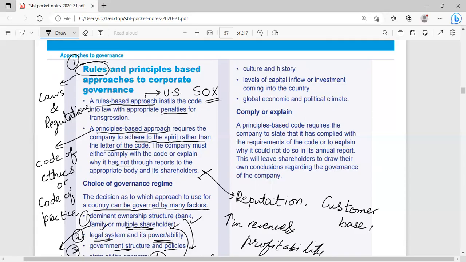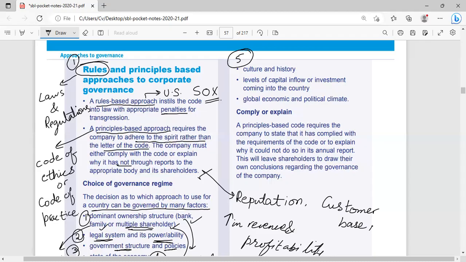Number five is culture and history. Culture and history is very important, not only with the company but also with the country. Where there is a culture of following laws, where people want to abide by the law and obey the law, definitely such cultures will be encouraged to follow the corporate governance code of ethics or code of practices, because they are already following the laws and regulations.